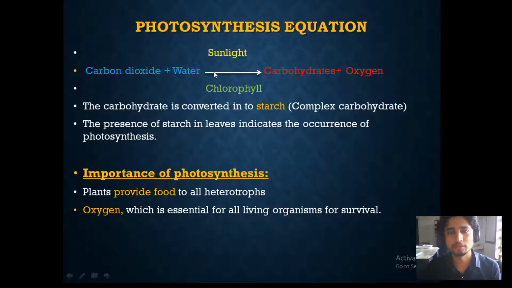Oxygen is also a byproduct of this photosynthesis reaction. So how nice are the plants? They are providing us the food and they are also providing us the oxygen. That's why life is possible on this planet Earth, only because of this photosynthesis process. That's why photosynthesis is a very important process that is occurring on the planet.